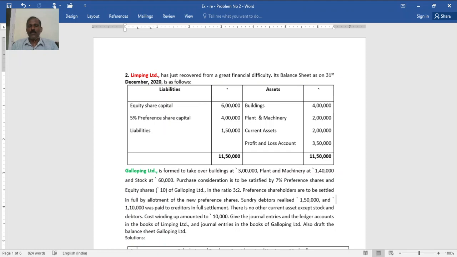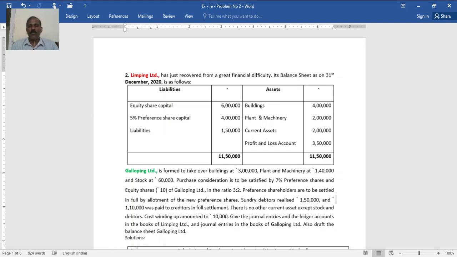Purchase consideration is to be satisfied by 7% preference shares and equity shares of 10 each, both of Galloping Limited, in the ratio of 3 is to 2. Preference 3, equity 2. Preference shareholders are to be settled in full by the allotment of these new preference shares.